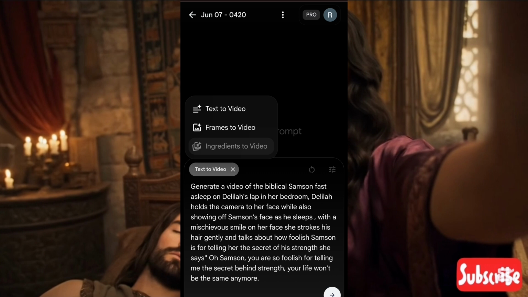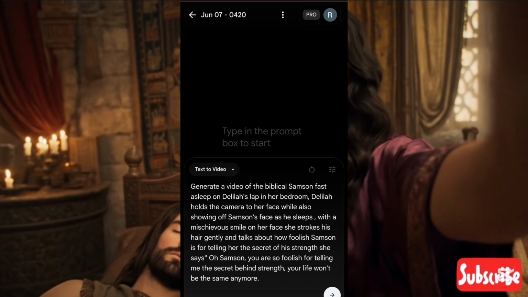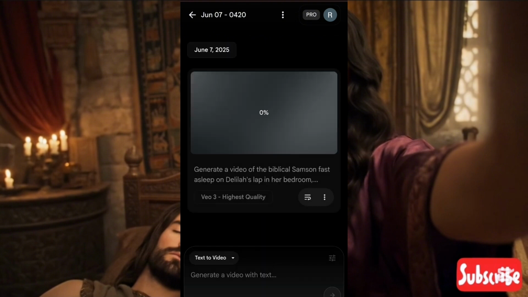It's on text to video, and then this is our prompt here. Like I said, I'm going to leave it in the description for you guys to copy and use. I said generate the video of Biblical Samson fast asleep on Delilah's lap. I'm just going to leave it in the description box for you guys to read. So I'll go ahead and click on this button here to generate the video. As you can see, it is now generating the video. We'll wait for it to load.